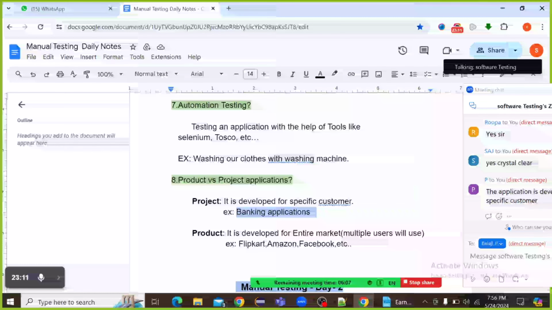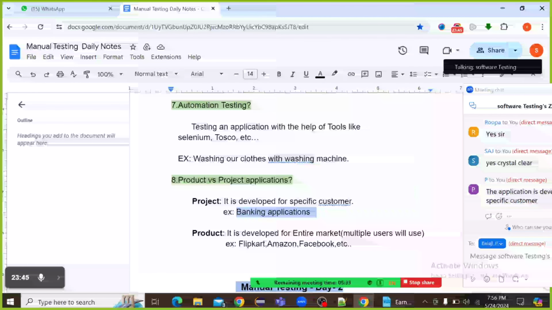Take the SBI application. In that application only our data will be visible, right? Only one person can log in to that application. We can see only our statements and our savings account number, our balance, our statements. No other person's details will be visible in the banking application. Only our data will be visible.